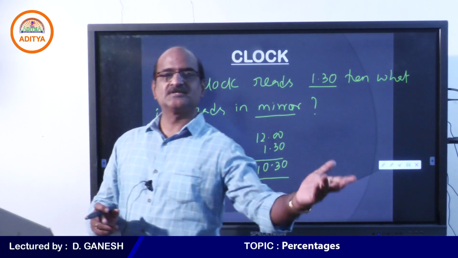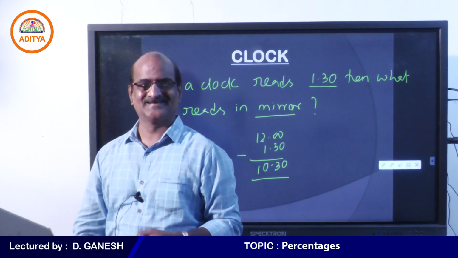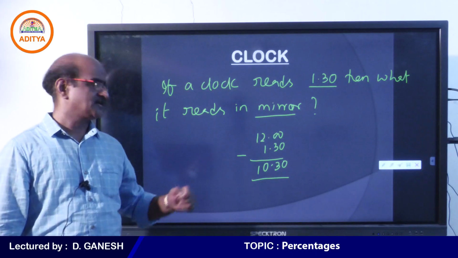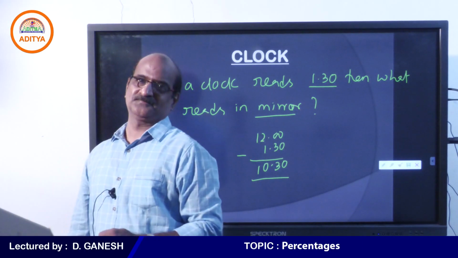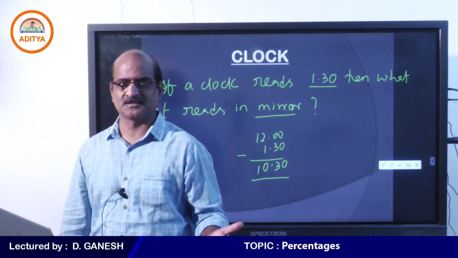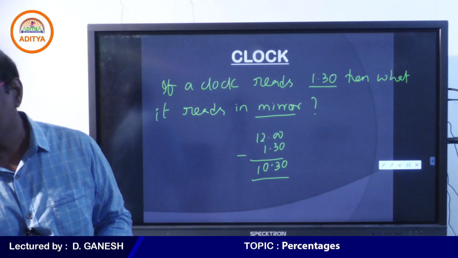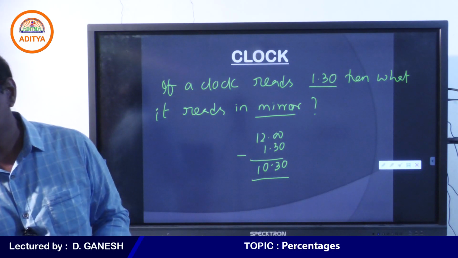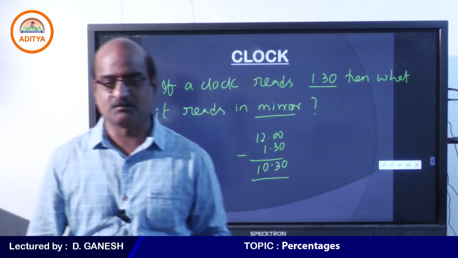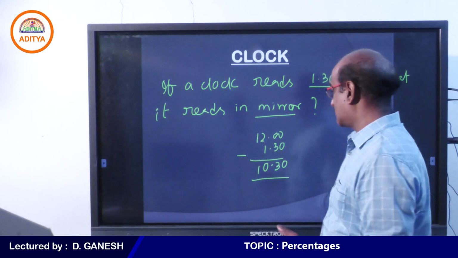If the correct time is 1:30, in the mirror it shows 10:30. How do you get it? You need to subtract the same from 12. That is a simple question, man, not very complicated. So that is what we call the mirror. I hope you understand this. Okay, student? So there is no confusion. So we complete the last question, and with this we come to an end of the concept of clock.